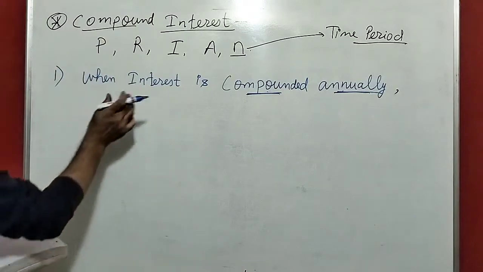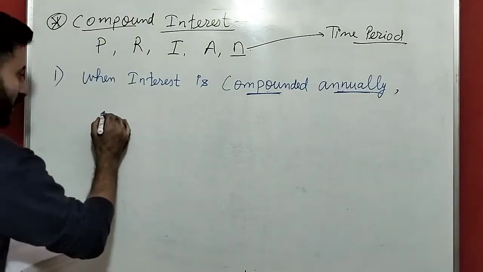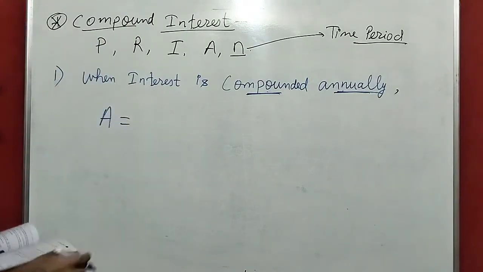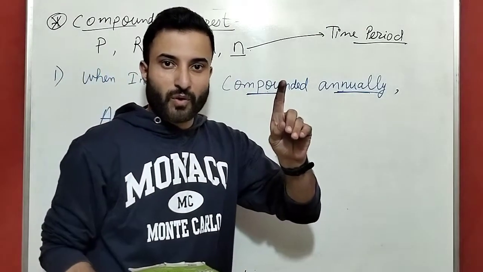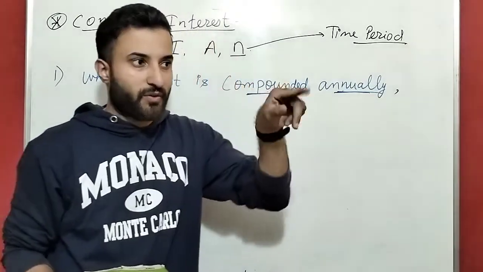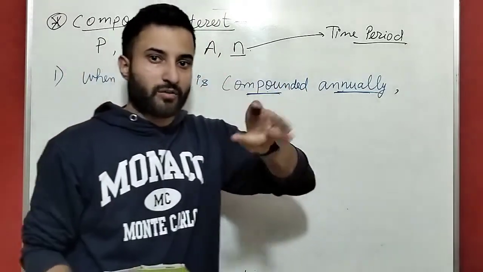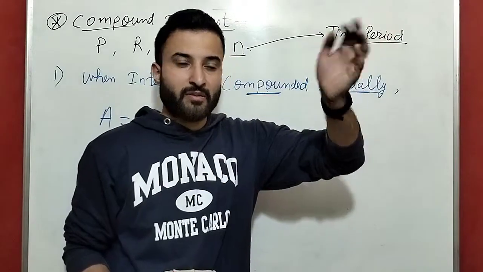In simple interest, by using the first formula we find the simple interest, in the second formula we find the rate of interest, and in the third formula we also find the rate of interest.